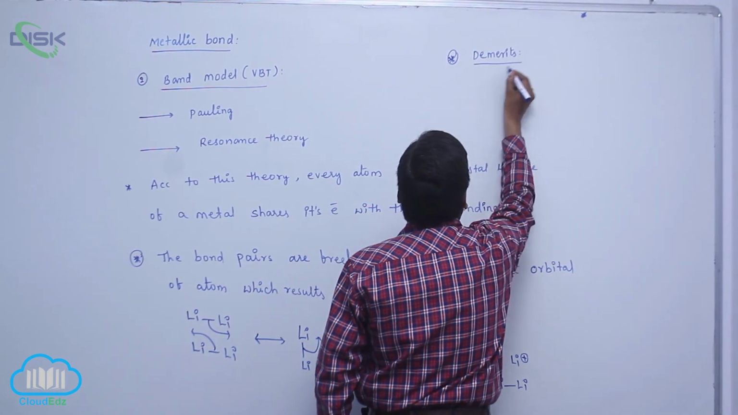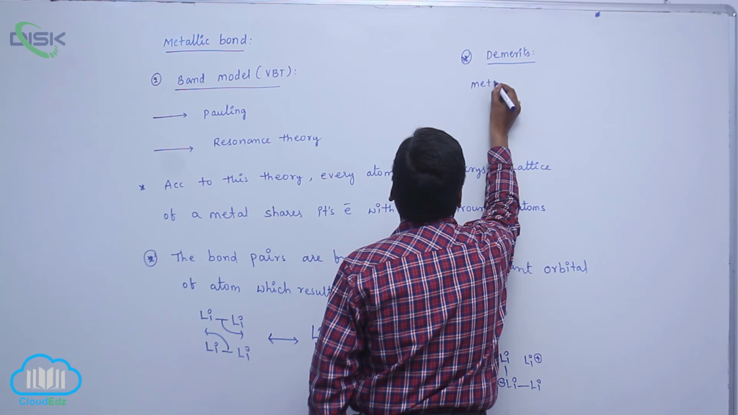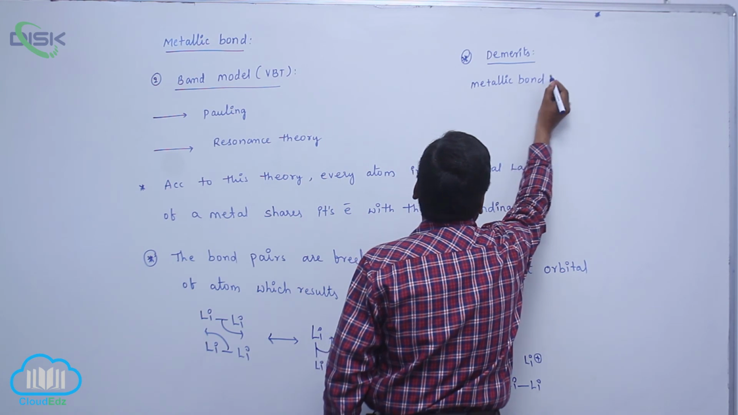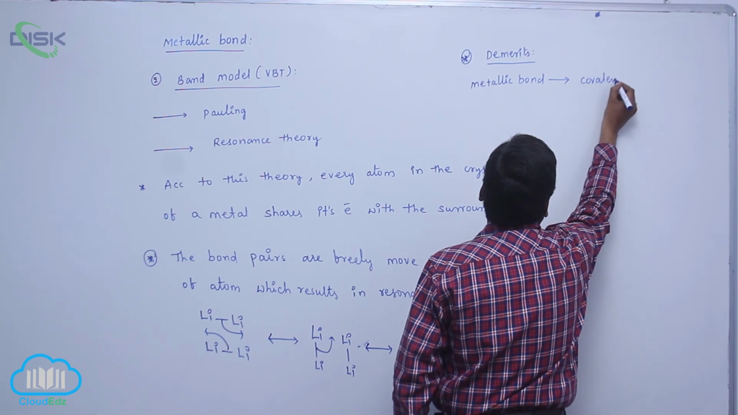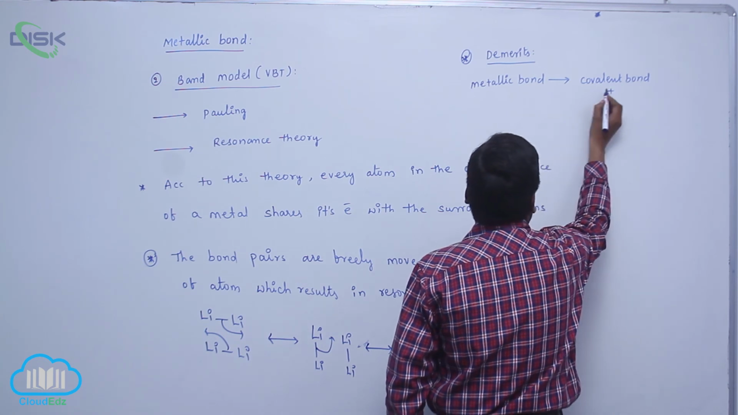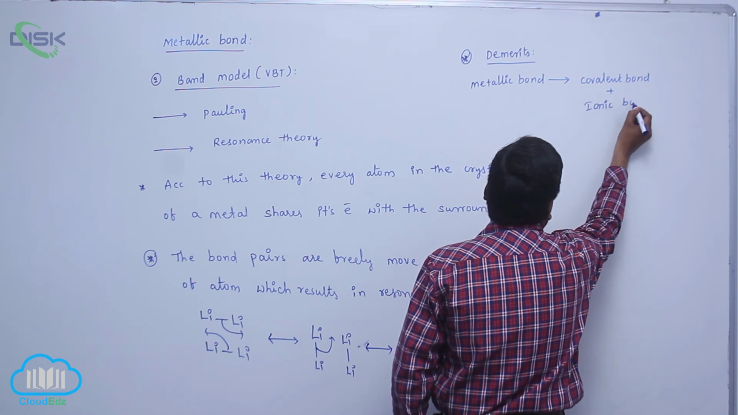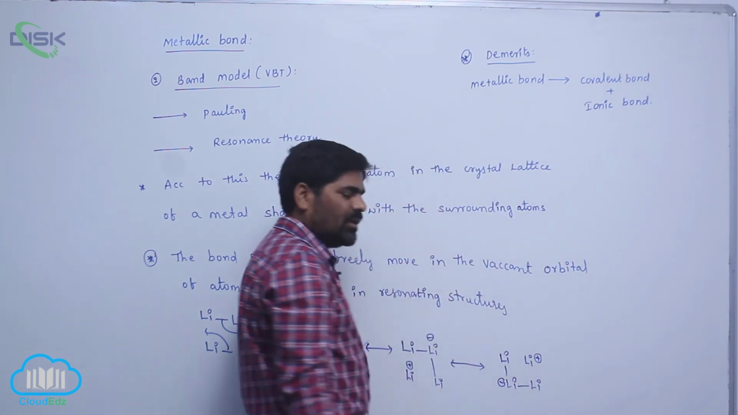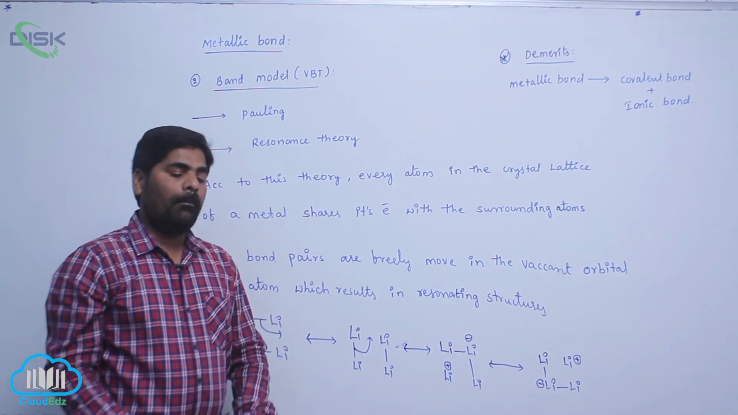According to this theory, metallic bond is the combination of covalent bond plus ionic bond. Okay, so this is about the theories related to the metallic bond.